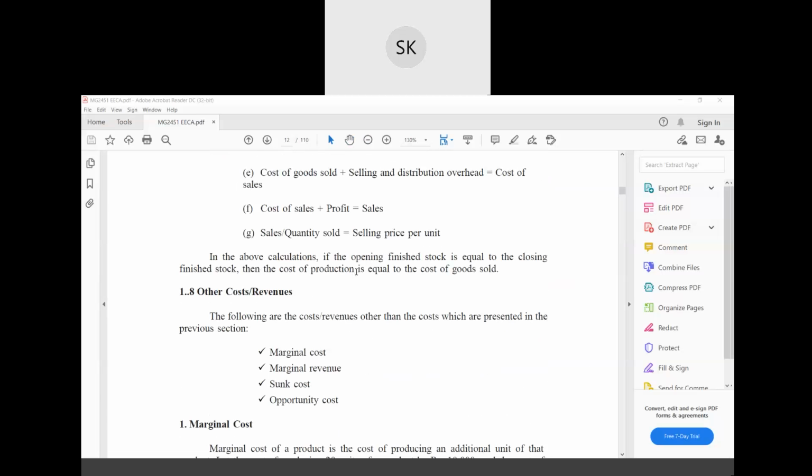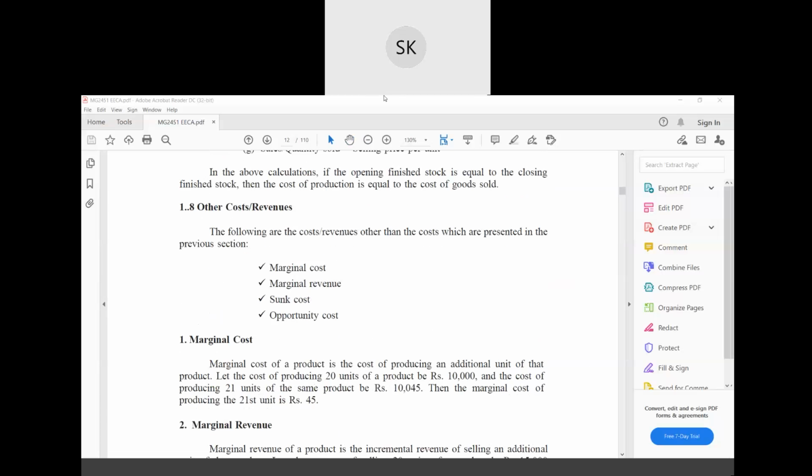Marginal cost, marginal revenue, sunk cost, opportunity cost. If you don't respond, then I'll start with my topic. What should I do? 34 students are there, no one is responding.